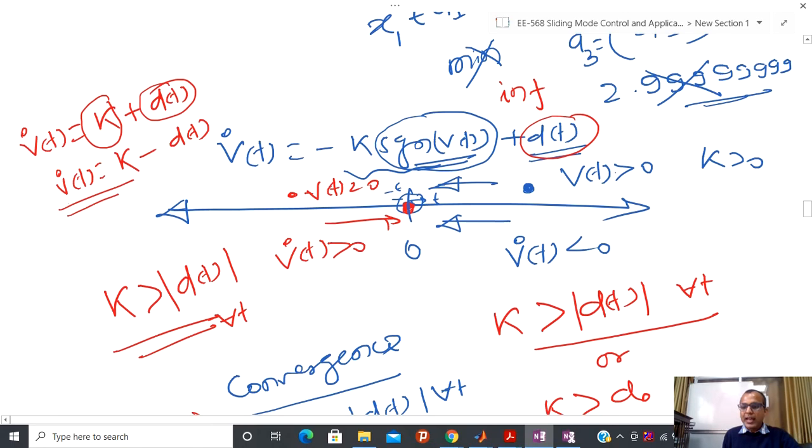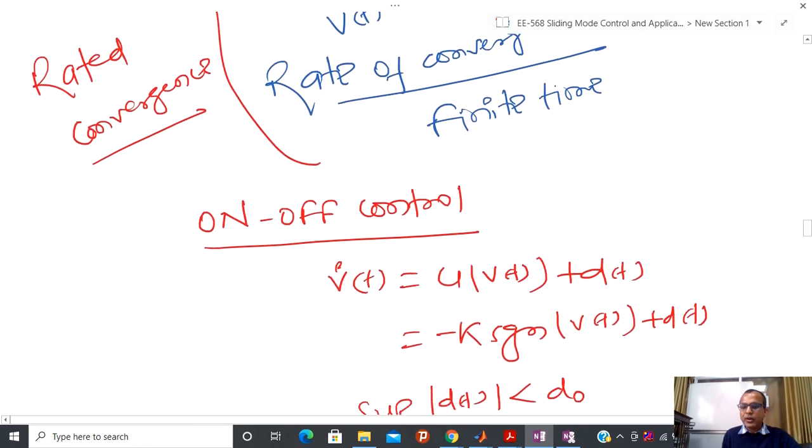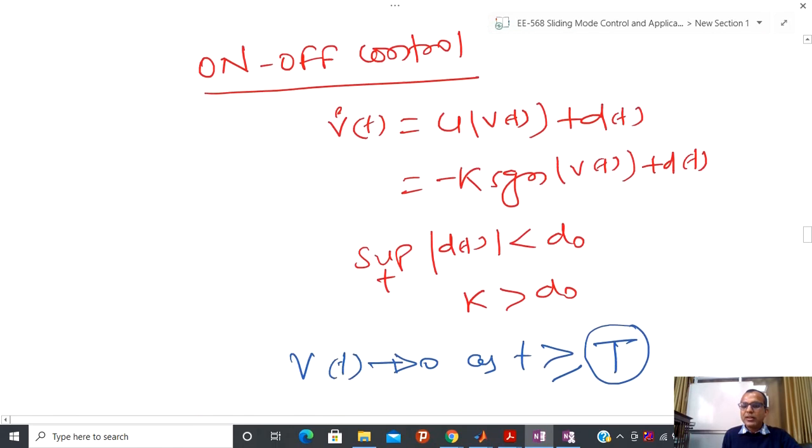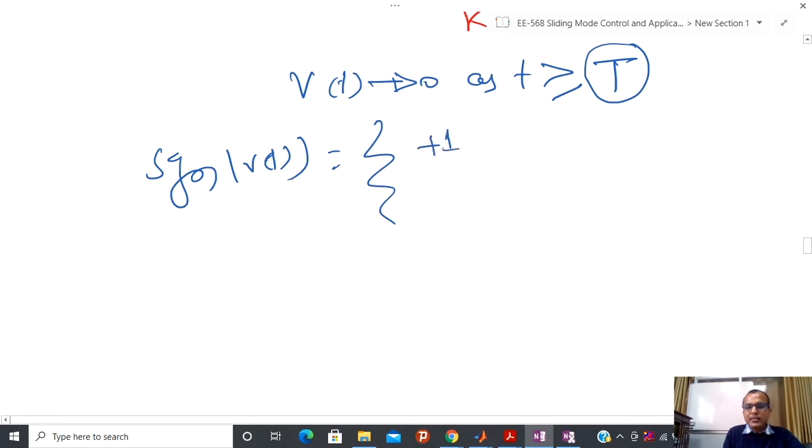So I have again two different classes of people, and I am going to write that. One class of people defines the signum function, signum V(t), like this: it is plus 1 if V(t) is greater than 0, equal to 0 if V(t) equal to 0, and minus 1 if V(t) is less than 0.